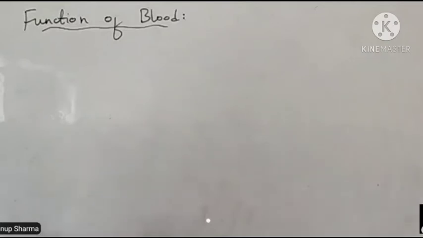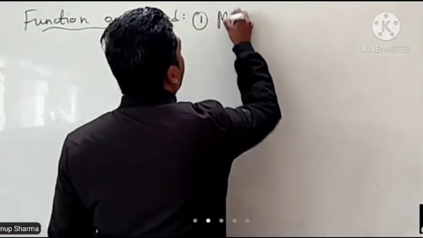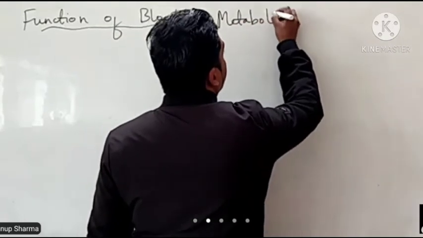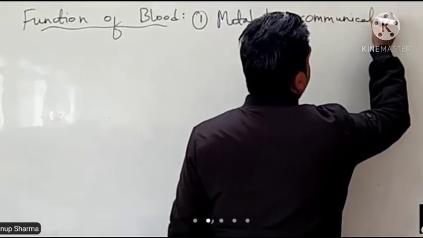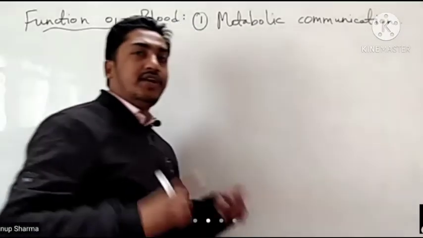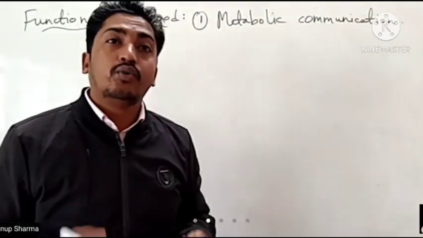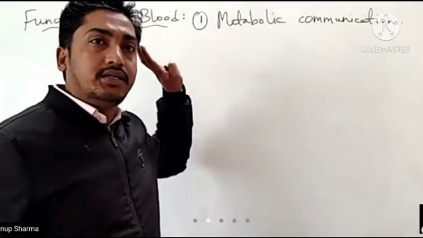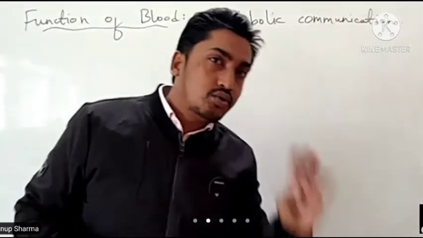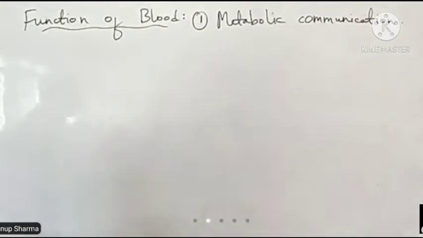Number 1, it is the vehicle for metabolic communication between different body parts. Metabolic communication means the activities which occur mostly in the cells. It is done by blood, because it is a fluid connective tissue, and blood is the only part which runs throughout our body.